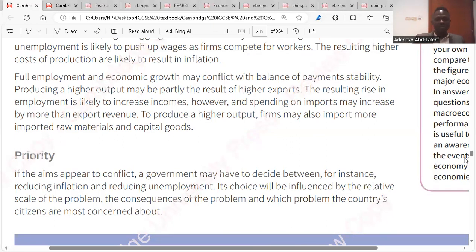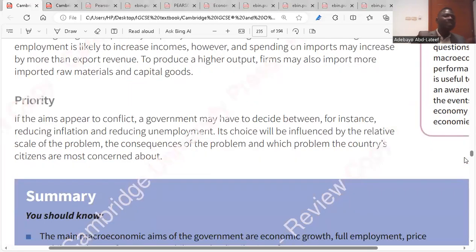So to produce higher output, firms might need to import more raw materials. They have to import capital goods. These are high costs of production. This will also lead to an increase in price. Inflation also. So what is the priority of government?